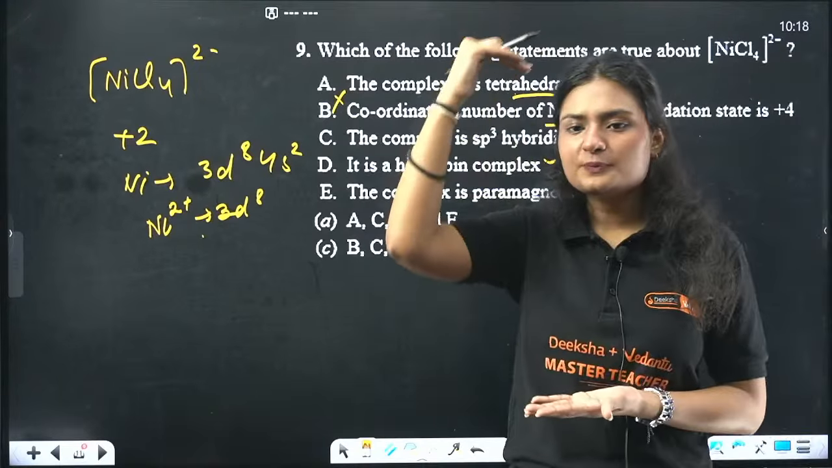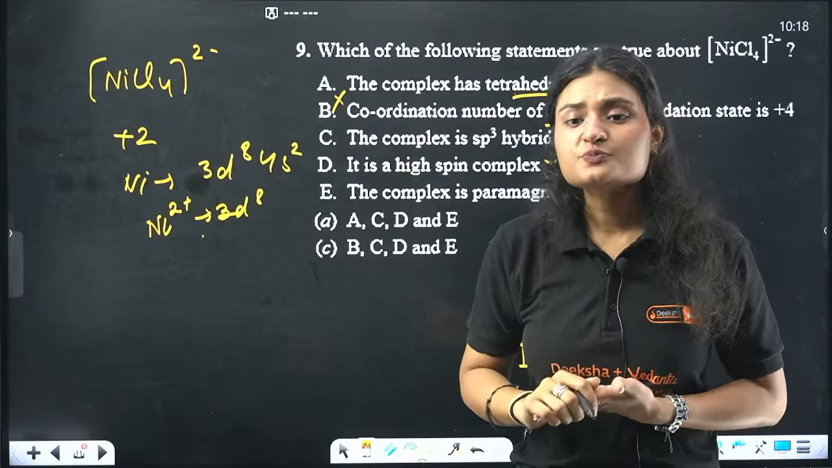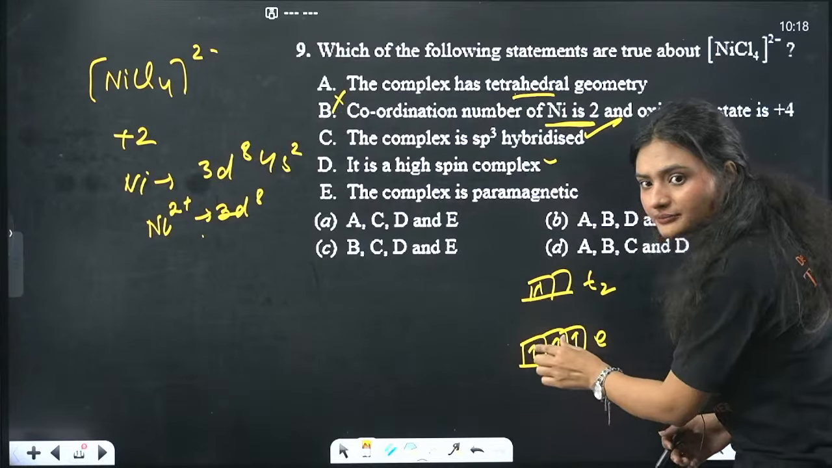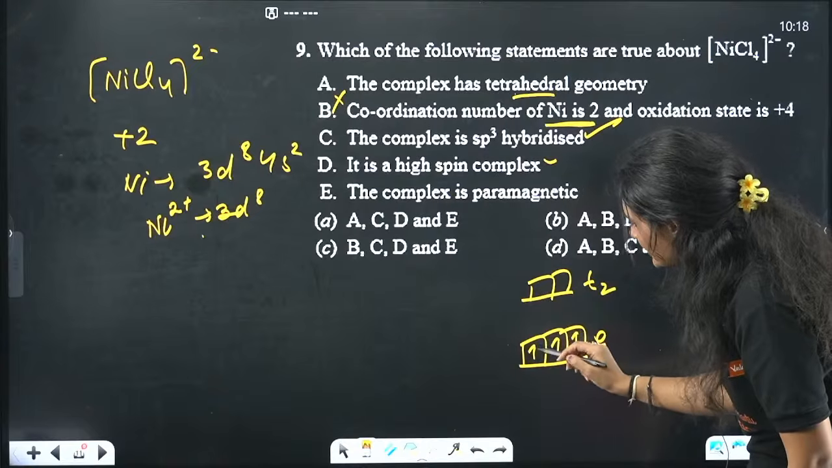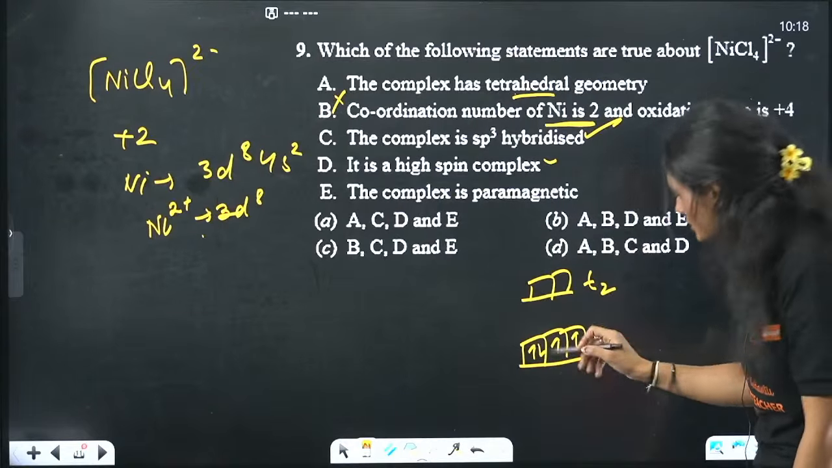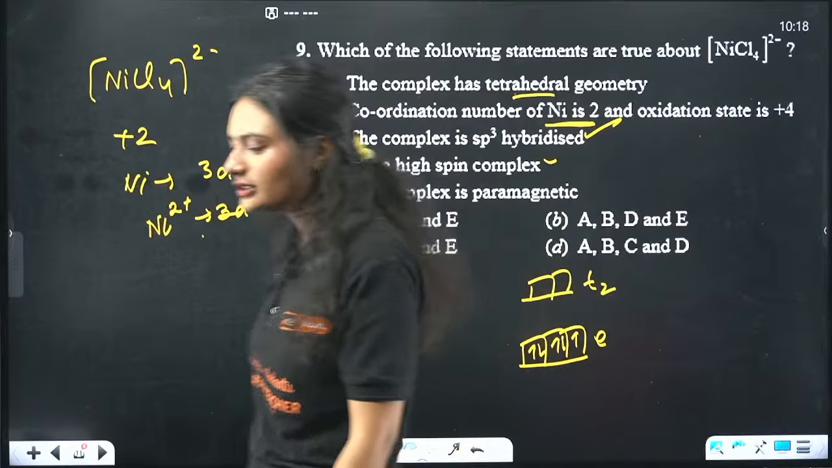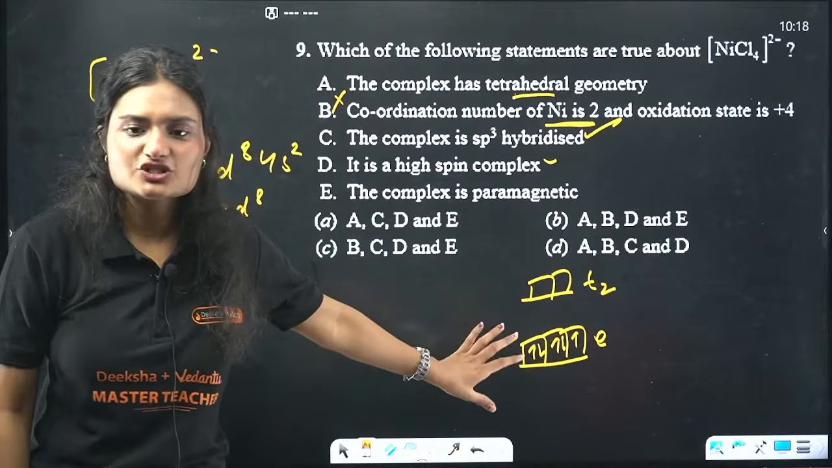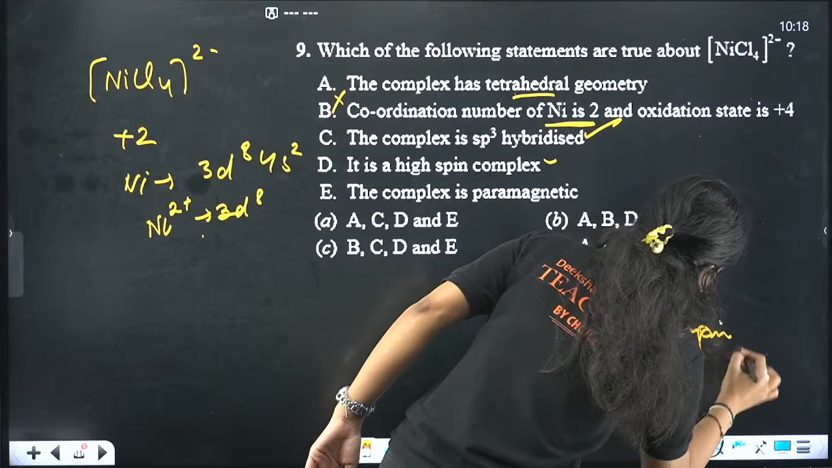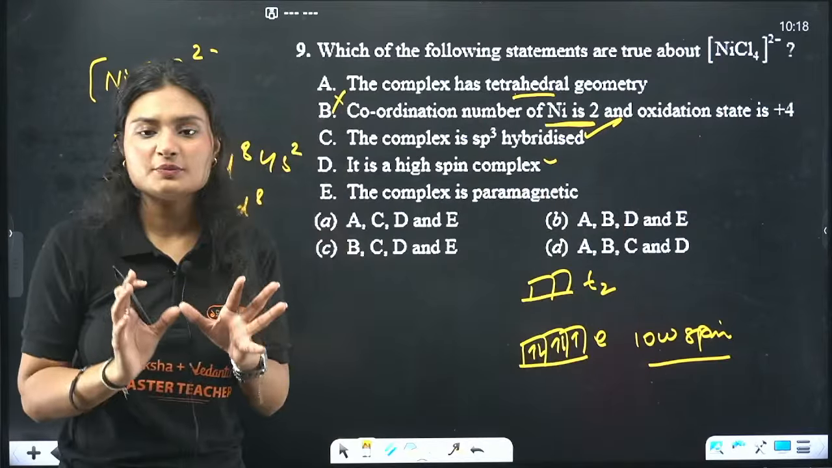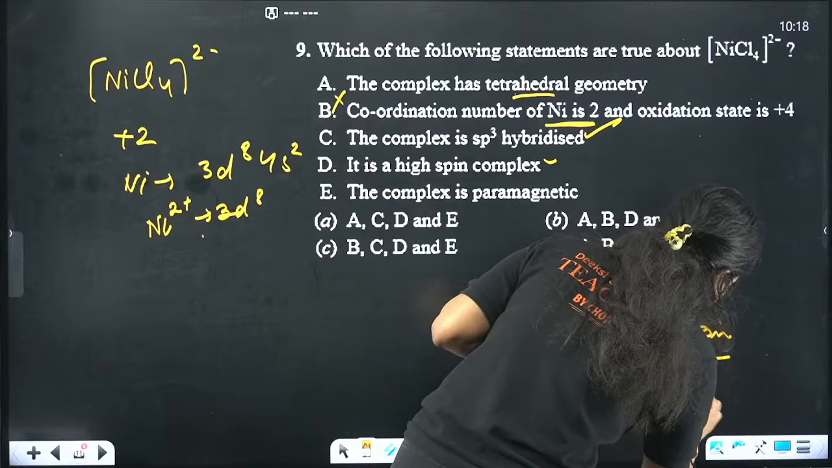Electrons are there in higher orbitals, high spin. Low spin means the electrons will pair. So instead of going up, the next electron will just pair here. That is what you call a low spin complex. And low spin complexes are formed by what? Strong field ligands. They are formed by strong field ligands.